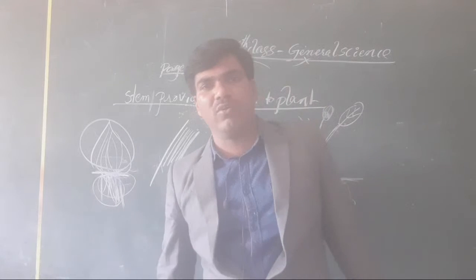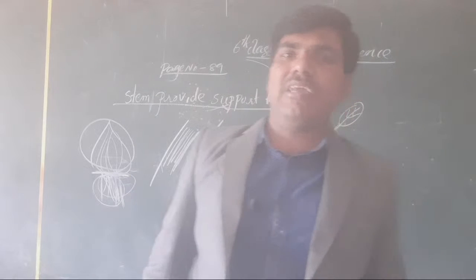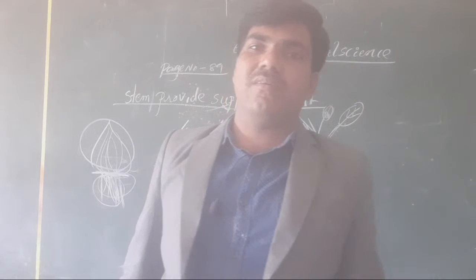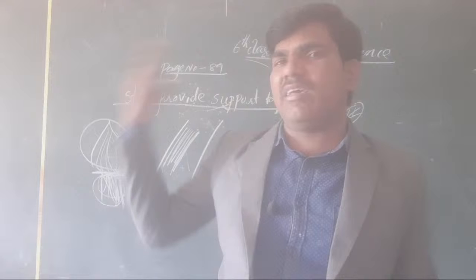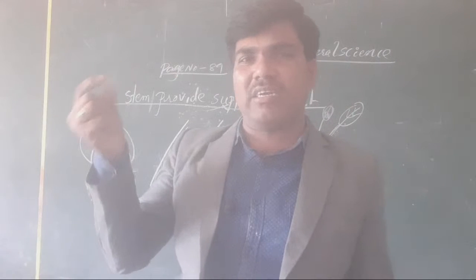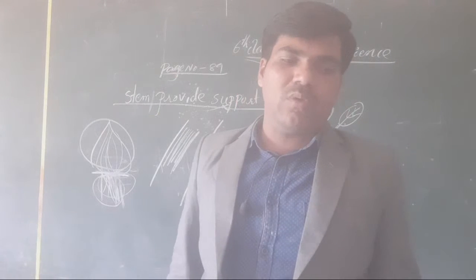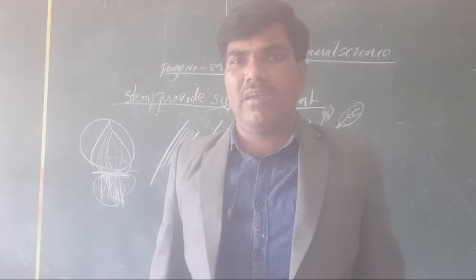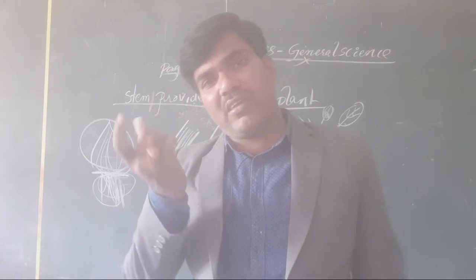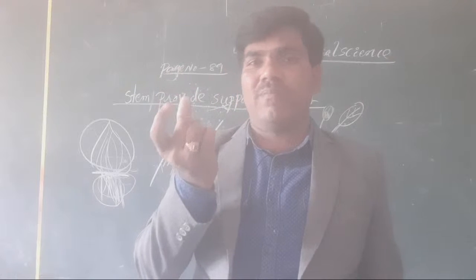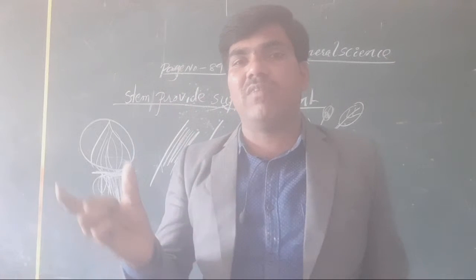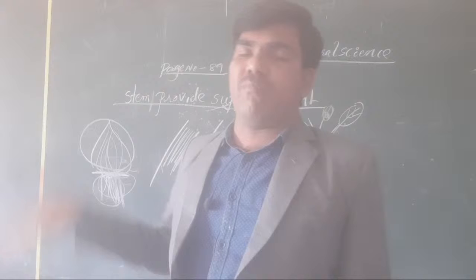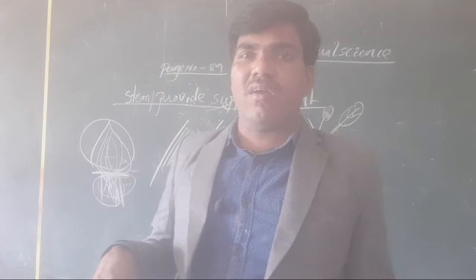Onion is also one of the stem plants. Onion contains leaves, you know very well, onion leaves are used for our cooking purposes also. And as well, the onion plant contains a flower, but the stem is there, and the stem does not appear above the earth. Okay, clear or not, all the students?